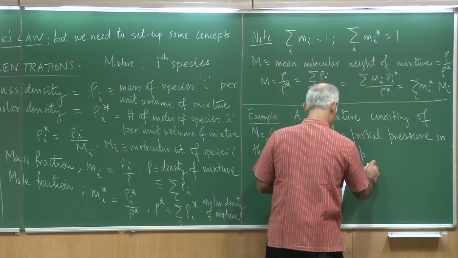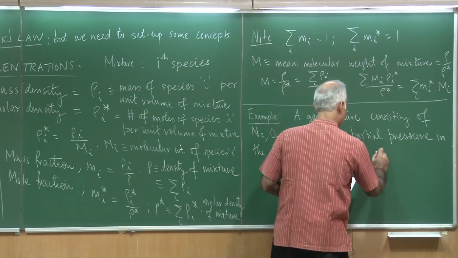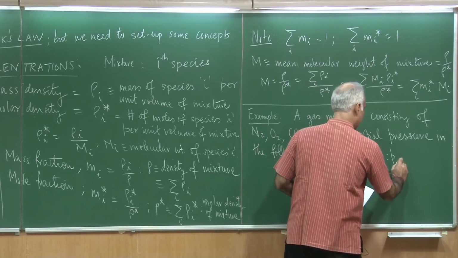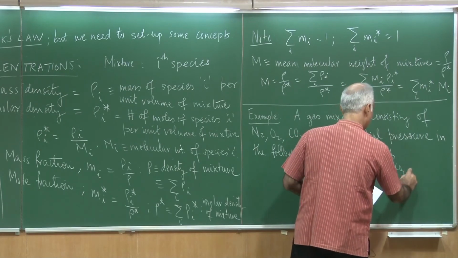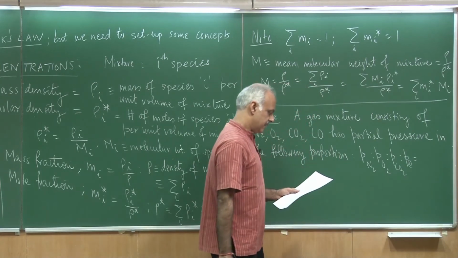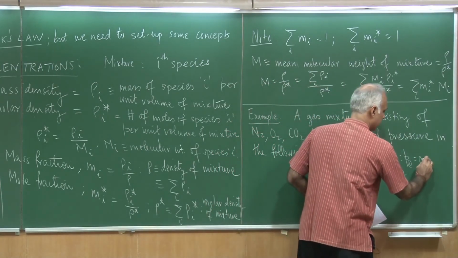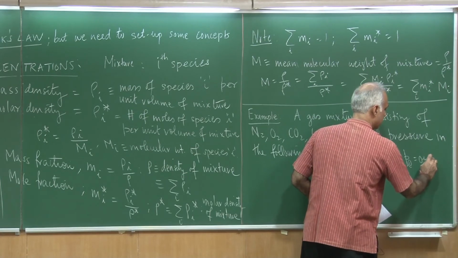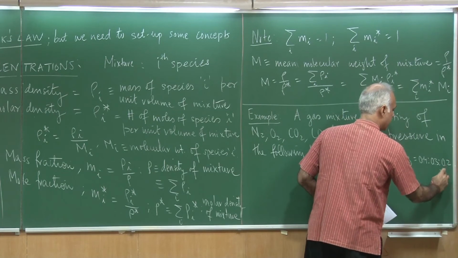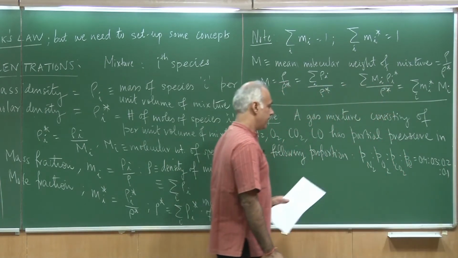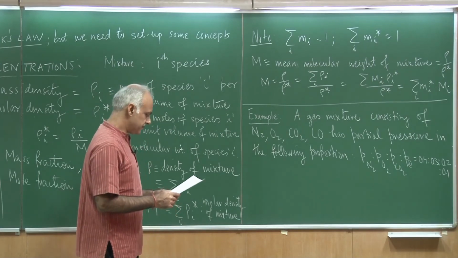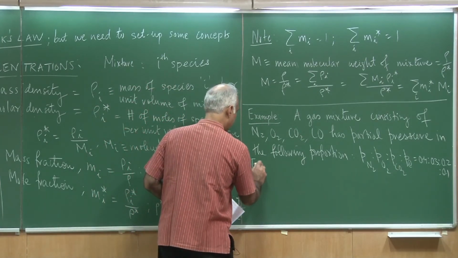P N2 to the pressure of O2 to the pressure of CO2 to the pressure of carbon monoxide is given as 0.4 to 0.3 to 0.2 to 0.1. Okay, so that's the relative partial pressure, and you are supposed to find